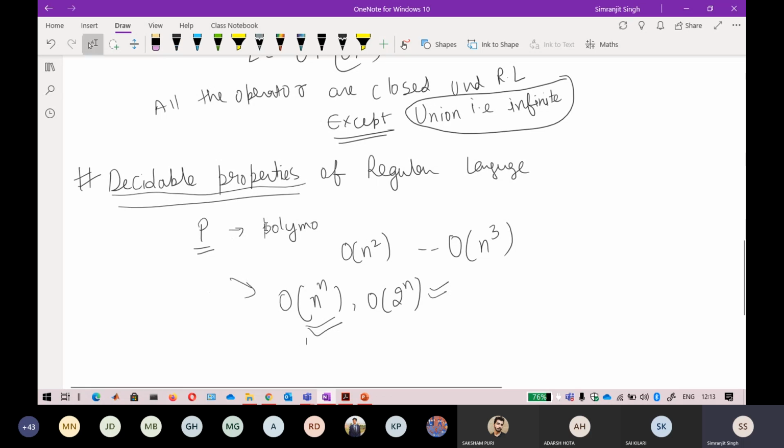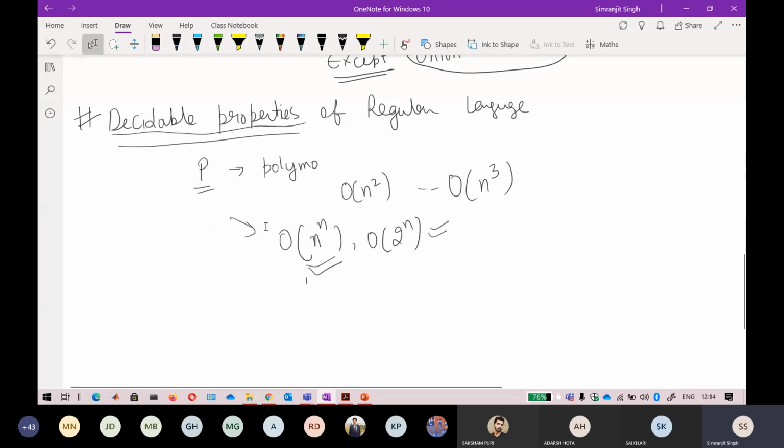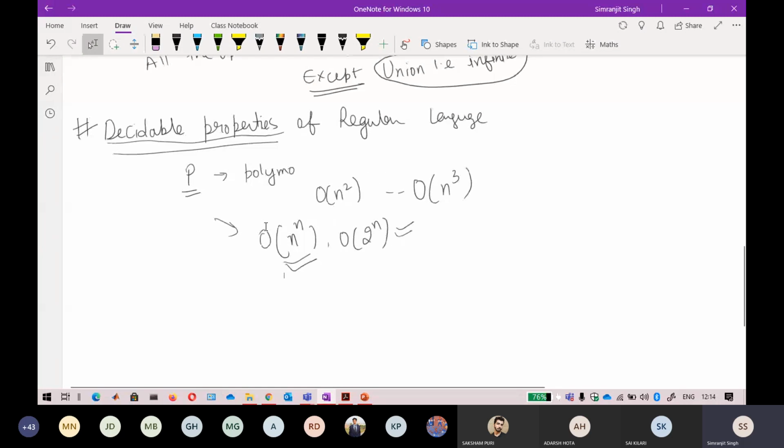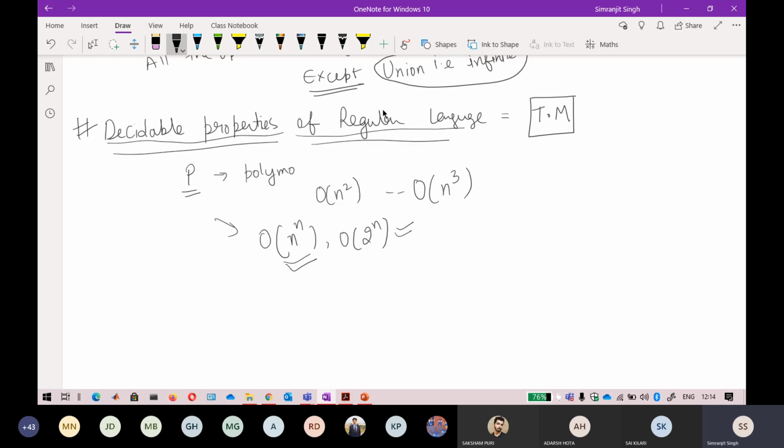Now I just want to clarify one thing: when I tell you about Turing machines, it will be more relatable than when I talk about decidable properties in general. Right now I am only talking about decidable properties in the context of a regular language, so I'm not covering all the parts.